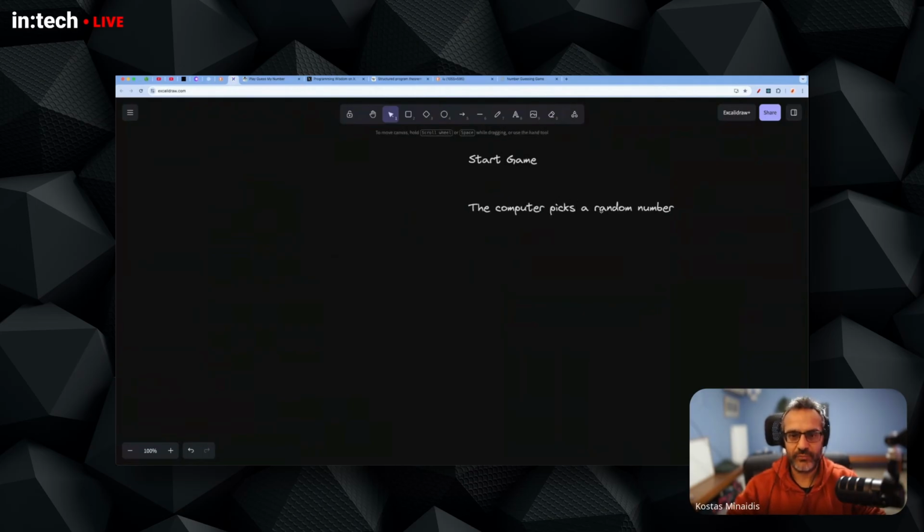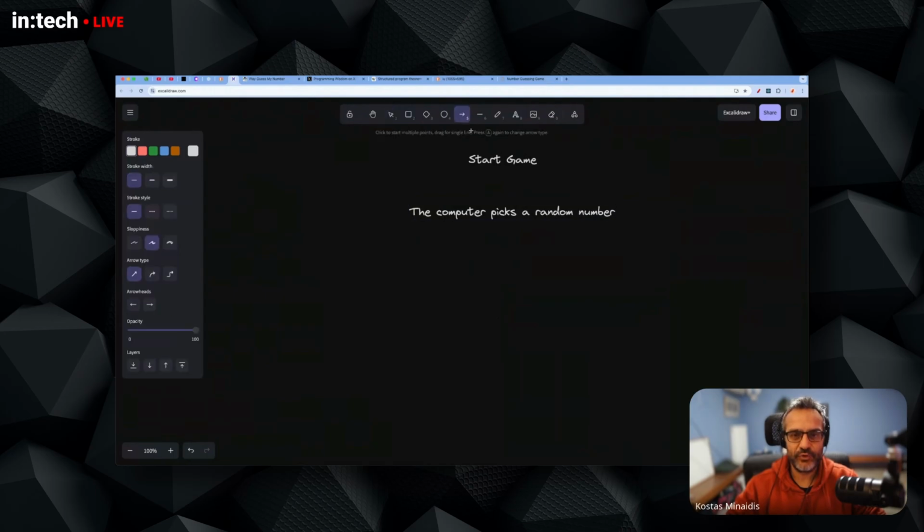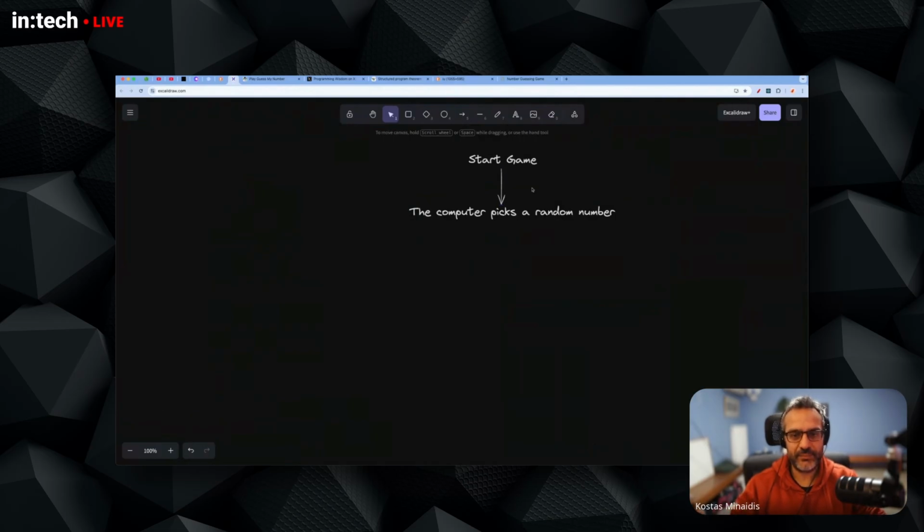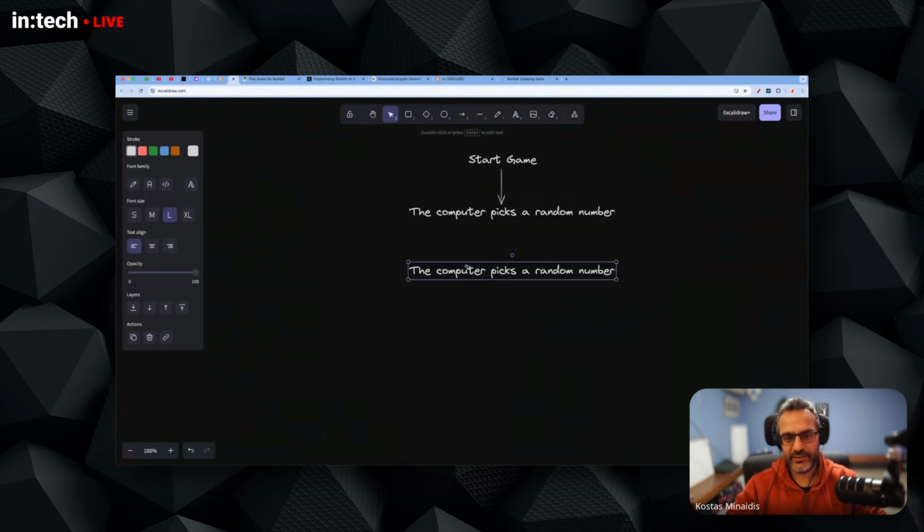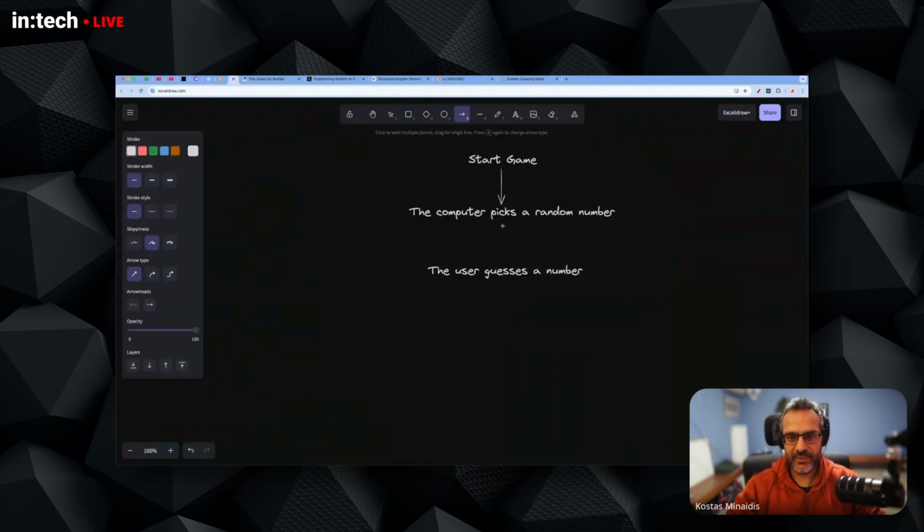So the first step in my computer program would be to pick a random number. Then what is the next step? Well, the user now has the chance to pick a number. So the user guesses a number, right? Now it's when the game starts becoming fun.